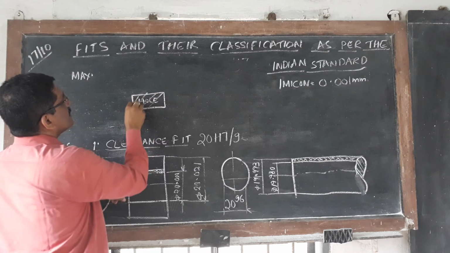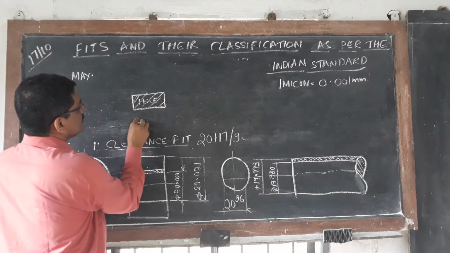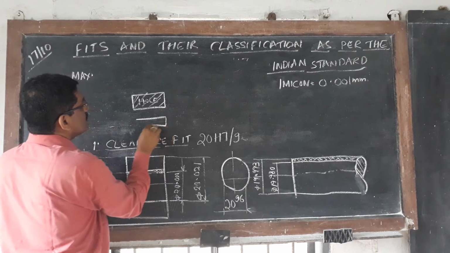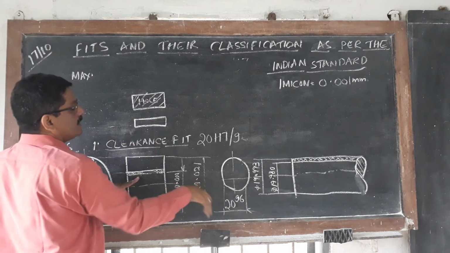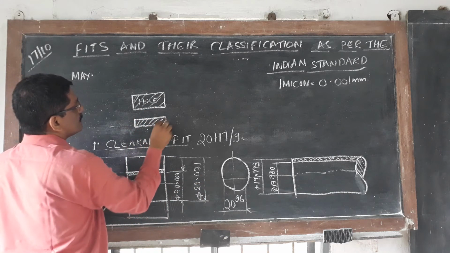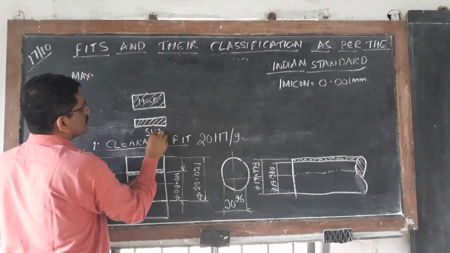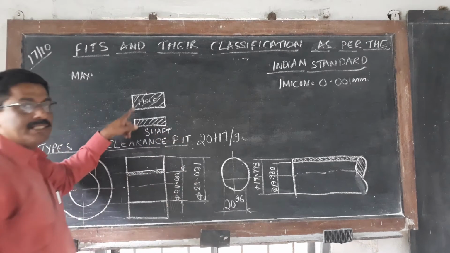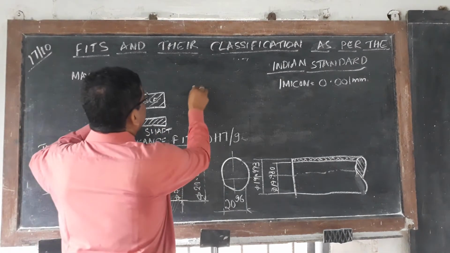I will draw it in full. This is the hole, and the tolerance zone of the shaft is always below the hole. This is the shaft. Like this schematic, this is called schematic view.